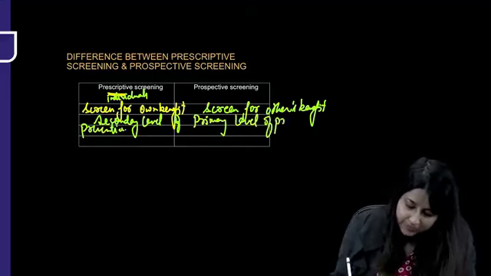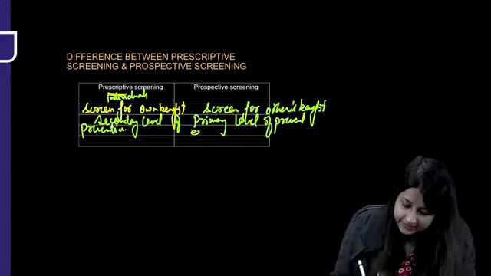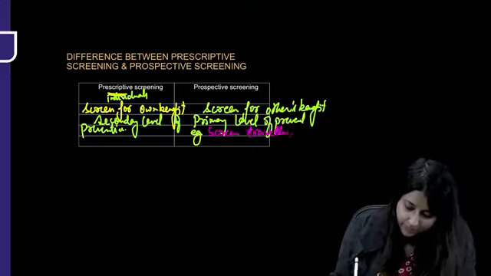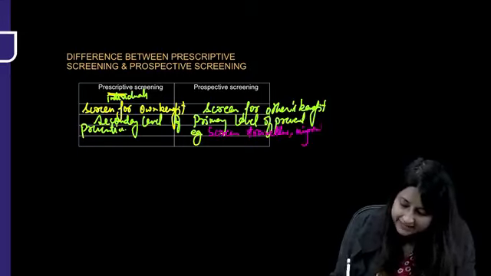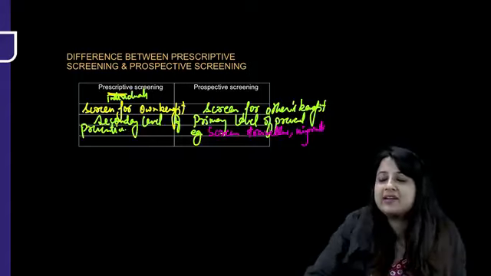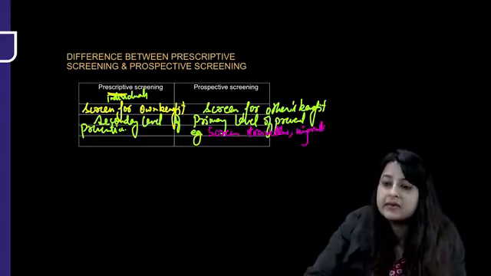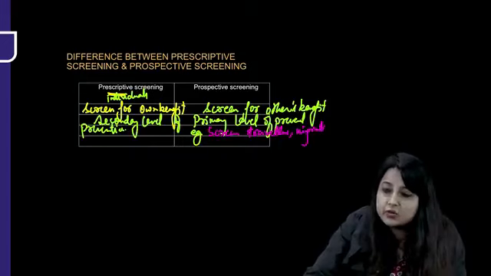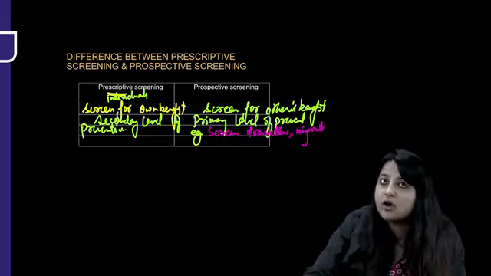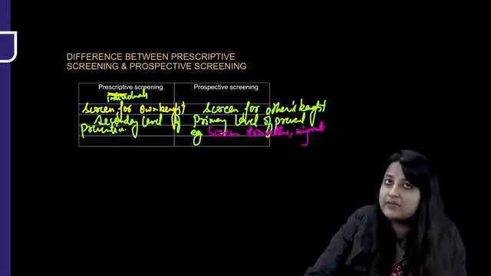For example, we can screen travelers or migrant population. Why were we screening the people who had a travel history for COVID at airports? Because they were a risk factor for the individuals of the country in which they had come. So that becomes a primary level of prevention.